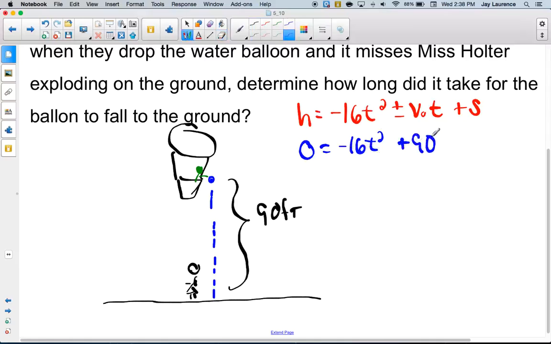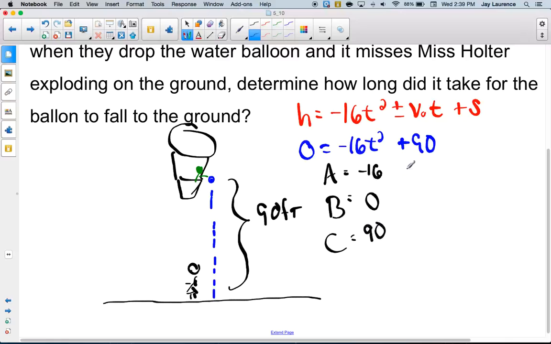Now you have a couple choices here. A lot of you want to solve this using inverse operations, and that's a pretty good idea. I don't think I'd try to factor this one. You could, but I don't think I'd recommend it. You could try completing the square, but again, I don't think I would recommend it. So I'm going to go quadratic formula because I know it's going to work. That's going to be my fallback. So I'm going to identify a, b, c. Easy as negative 16, 0, 90.